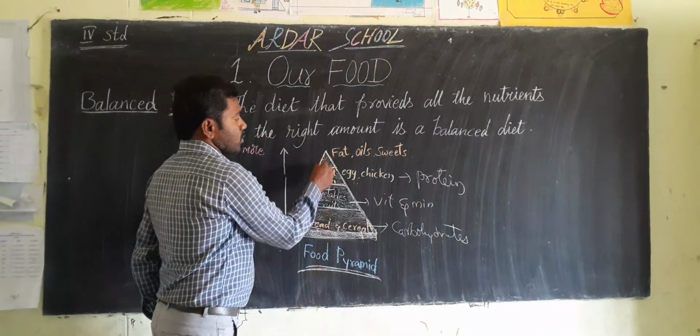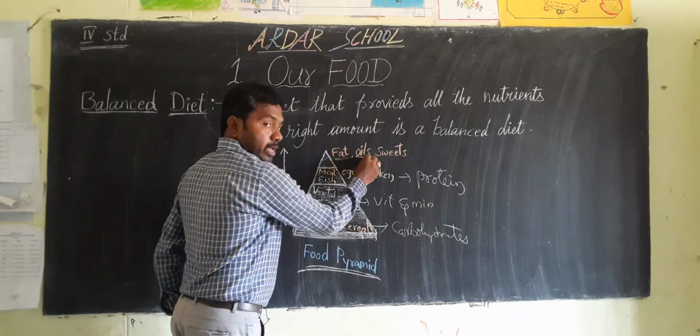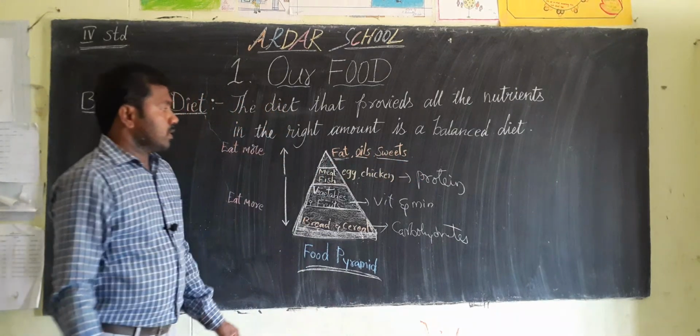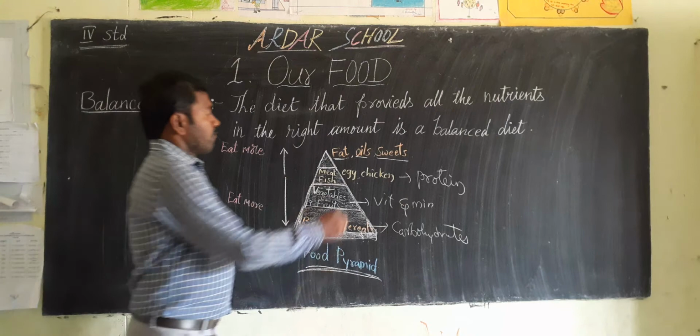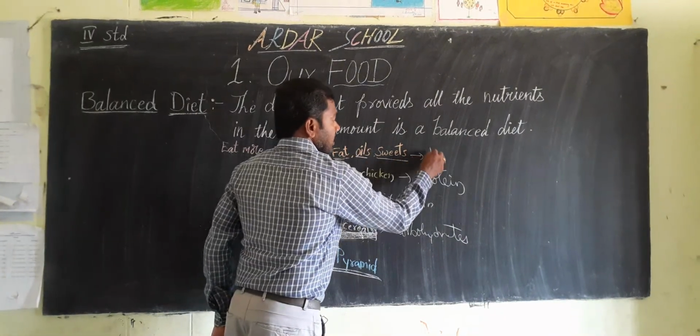In the topmost level there are fats, oils and sweets. From these food items we get fats.